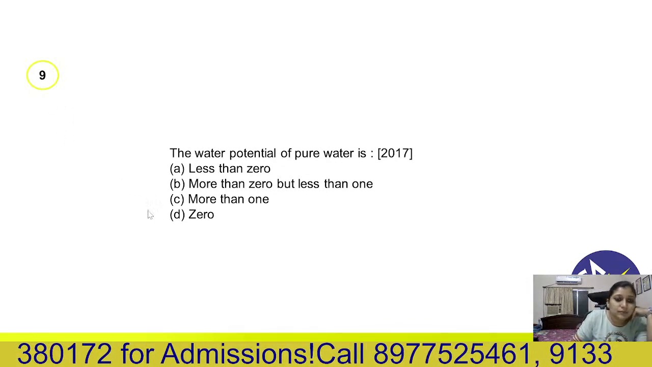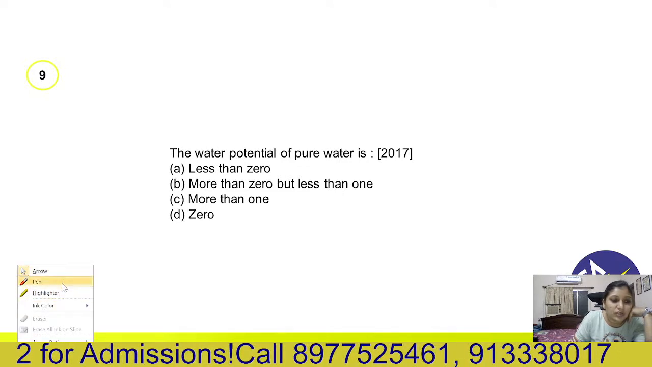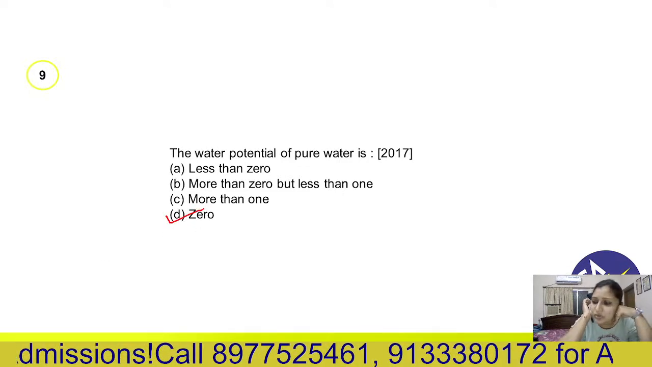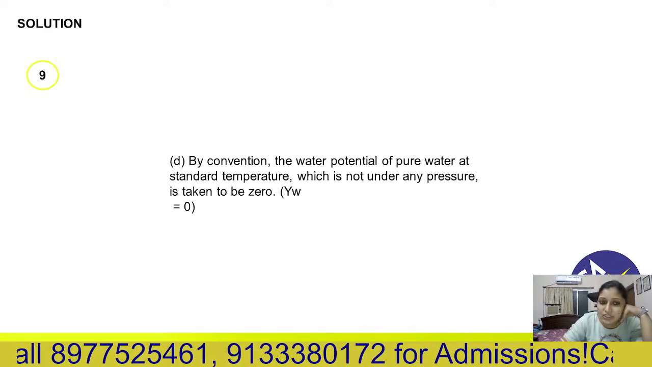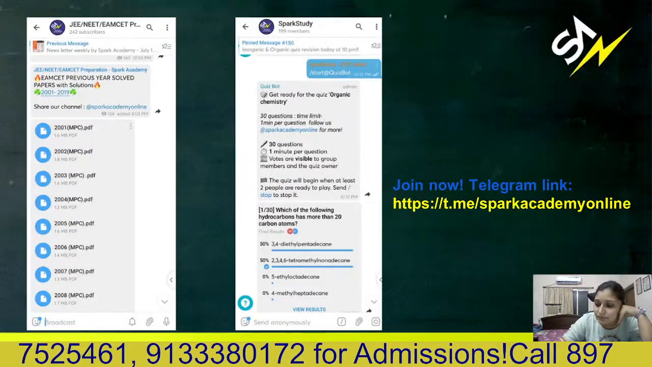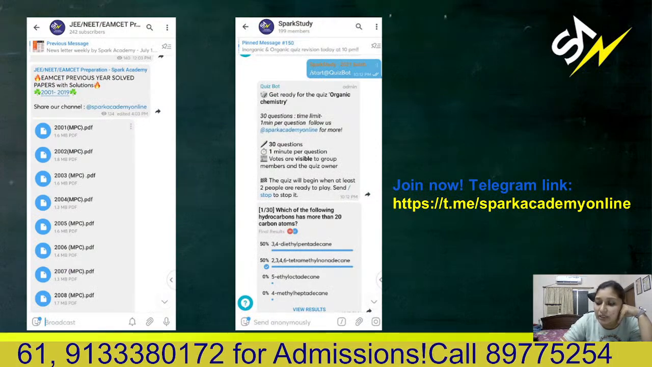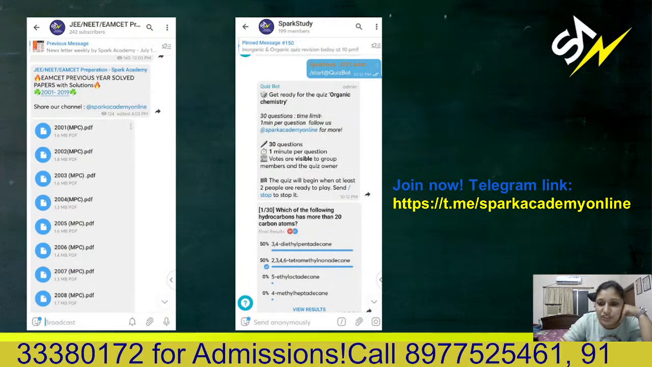Correct. It's 0. Water potential of pure water is 0 and it is highest or lowest, Bhavna? It is highest. Water potential of pure water, which is 0, is the highest.